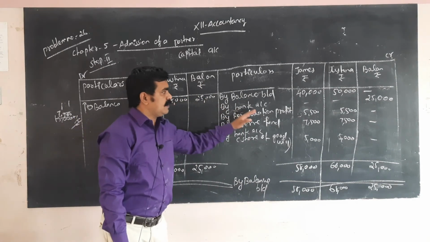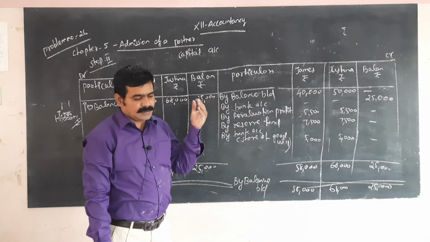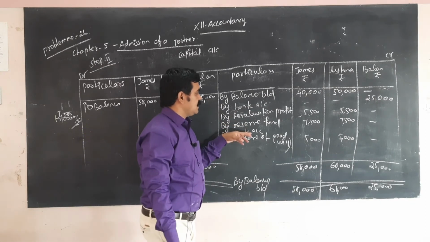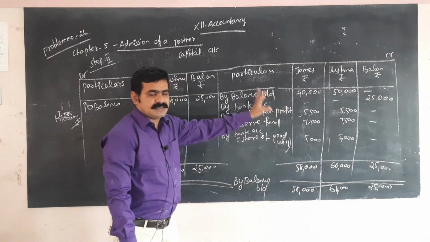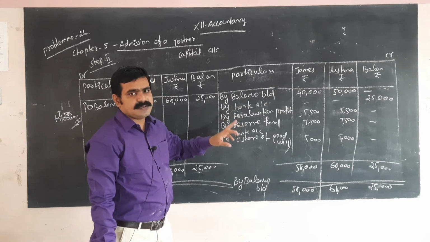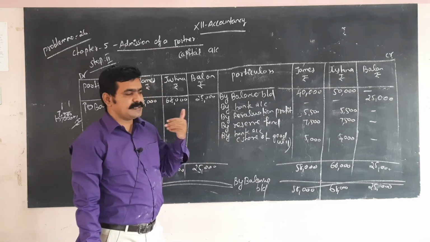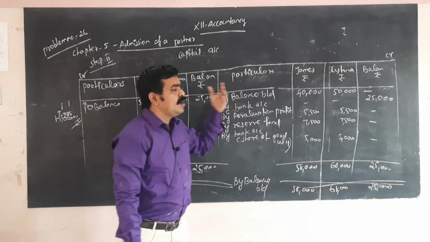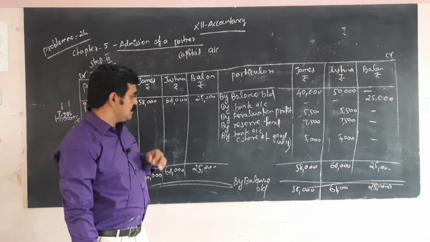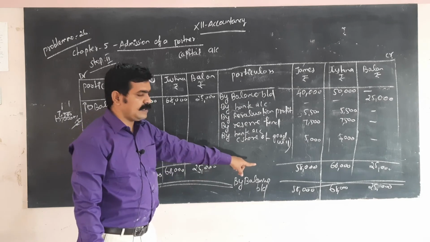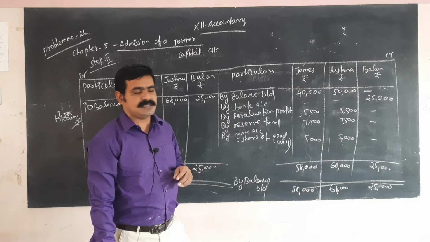So the opening balance I list out: 40,000, 50,000 is given in the balance sheet. Bank account 20,000, balance brought in as capital. The revaluation profit is 5,500 each, because we already calculated this in step 1. The reserve fund 15,000 you have to divide in a 1:1 ratio. By bank account, the share of goodwill 10,000 is brought in. That amount is transferred to the old partners' capital account. So this is the final amount, the opening balance of the partners James, Justina and Balan.